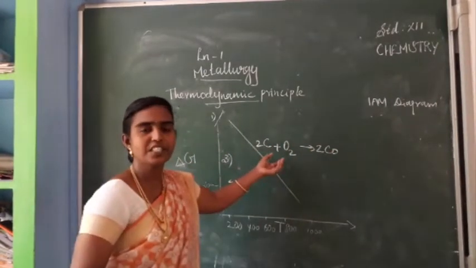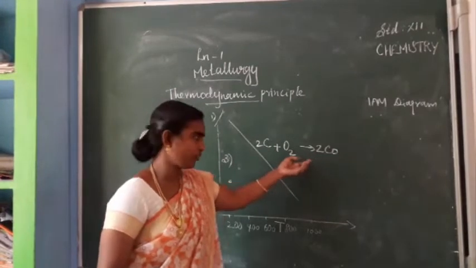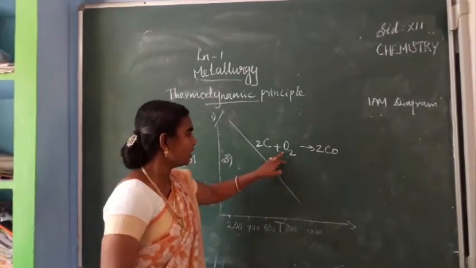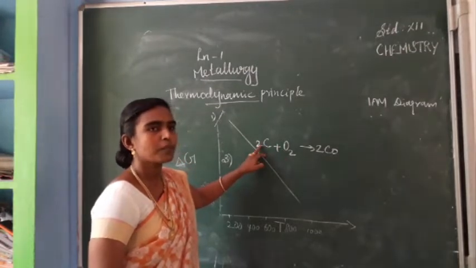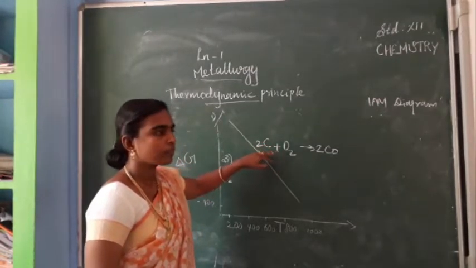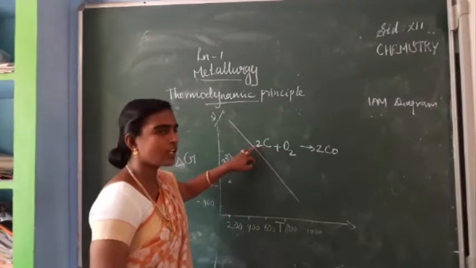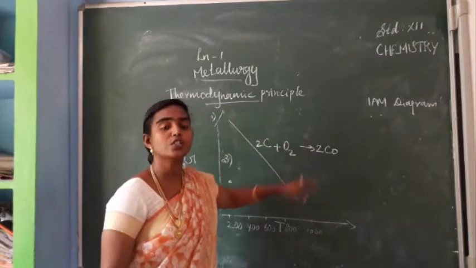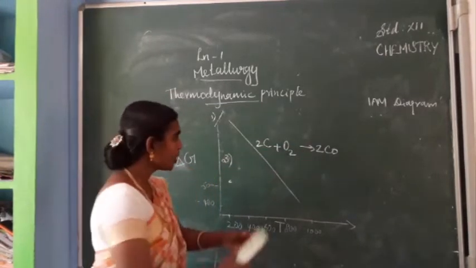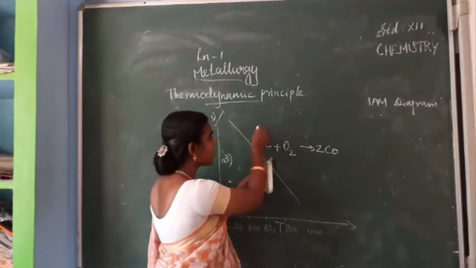So this graph is for carbon monoxide formation. From this I will explain. So 1 mole of oxygen is consumed, so that it is forming 2 moles of carbon monoxide. Okay. So what am I giving the explanation for?